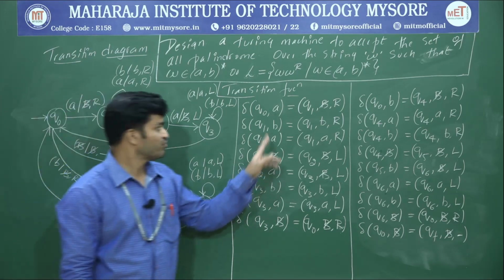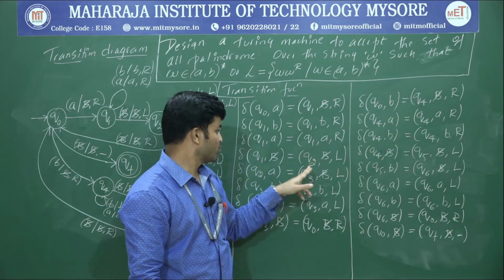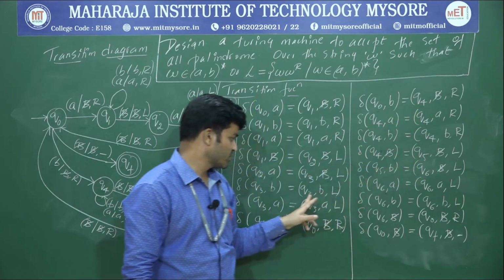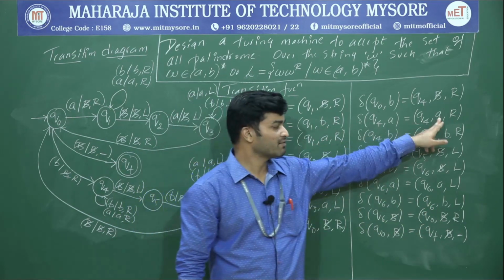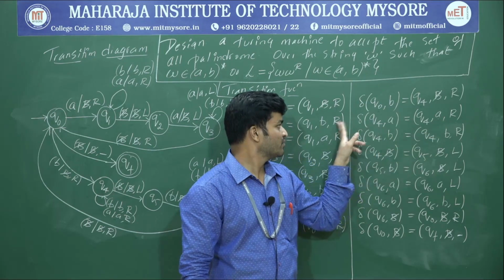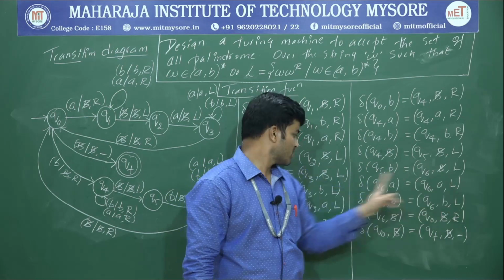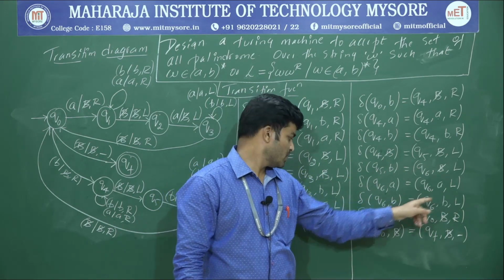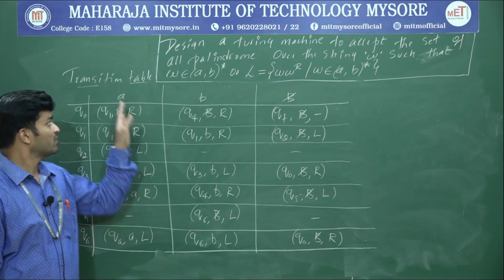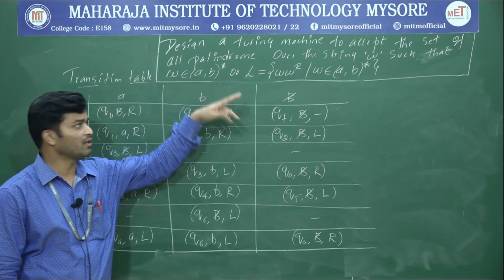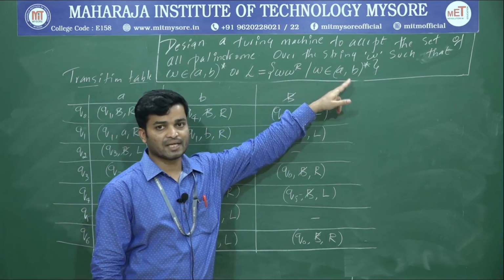Q0 will remain the same, instead of Q1 we will take Q4, instead of Q2 we will take Q5, instead of Q3 we will take Q6, and wherever we have B, we will replace it with A. And this R will remain the same, and L also will remain the same. Instead of A we will write B, and instead of B we will write A. So finally, this is the transition table for the given language, that is L equals WWR such that W belongs to {A, B} star.